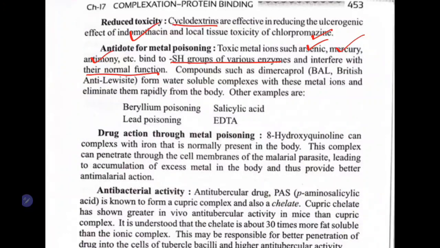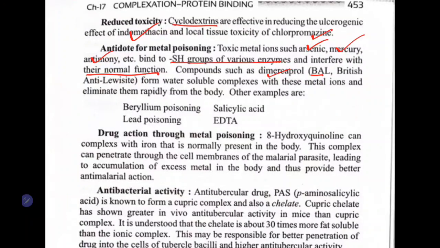These toxic metals bind to the SH group of the enzyme and cause problems in normal functions. Now, compounds like dimercaprol, we call it BAL, British anti-lewisite, form a complex with antimony, mercury or arsenic, and this is very water soluble.